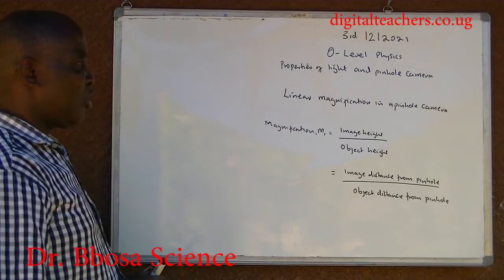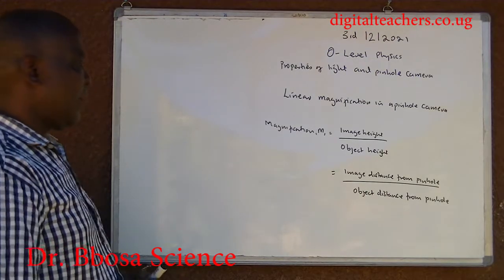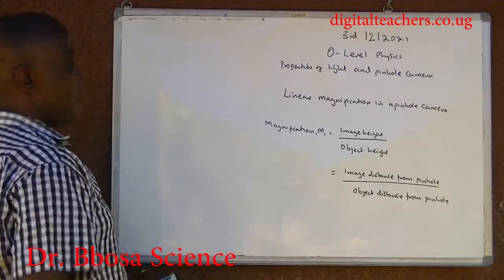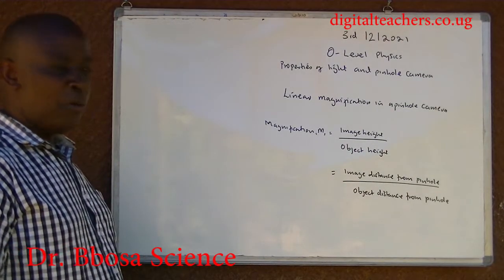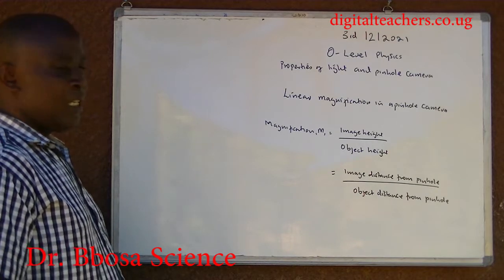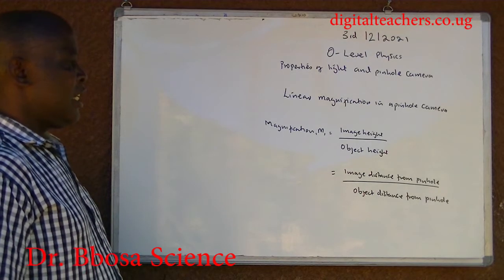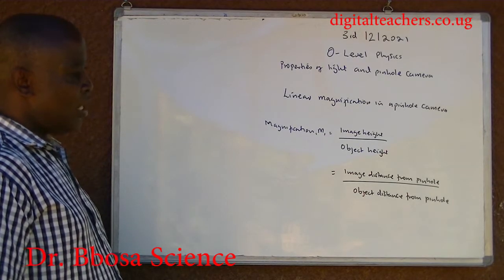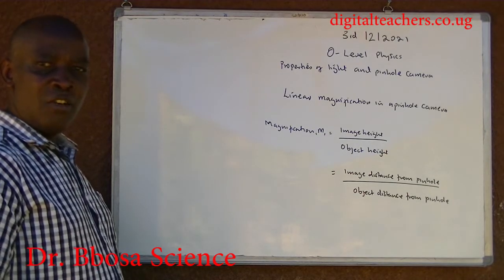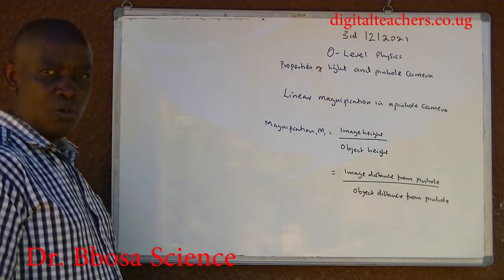Linear magnification of a pinhole camera. Magnification M is equal to image height over object height. It is the same as image distance from the pinhole over object distance from the pinhole.